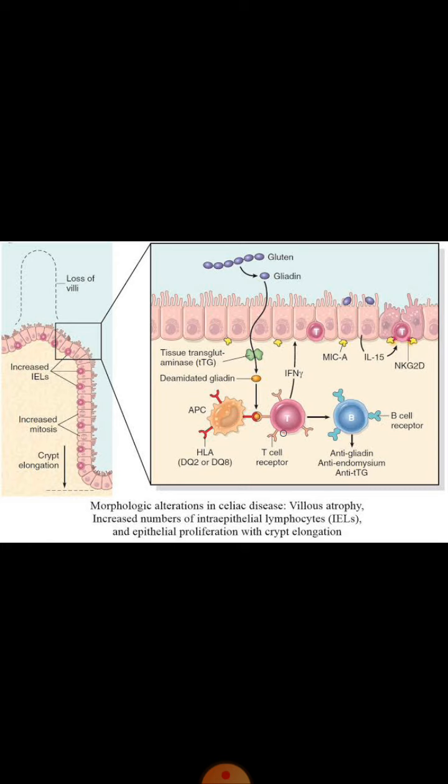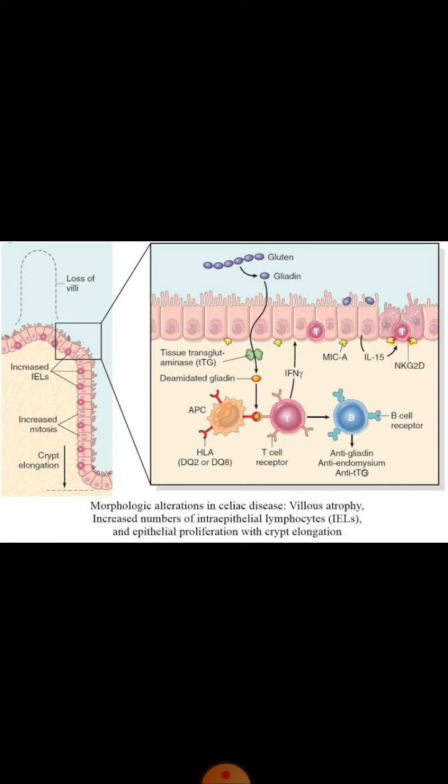The CD4 positive T cells, which are activated, further activate B cells. These B lymphocytes are responsible for the formation of antibodies. Three types of antibodies are being produced in case of celiac disease. These are anti-gliadin antibodies, anti-endomysial antibodies, and anti-tissue transglutaminase antibodies.